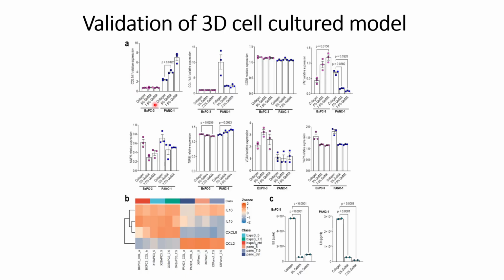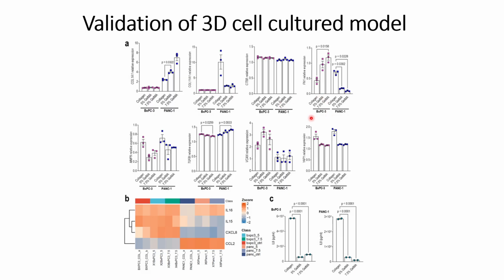Here we can see that for BxPC3 and PANC-1, the COL1A1 expression levels are similar for BxPC3, but for PANC-1 they seem to be slightly higher. Similarly, for COL11A1, they see a similar trend for the collagens. In the PANC-1 case, it seems to be higher, but for CTSB, it remains similar.